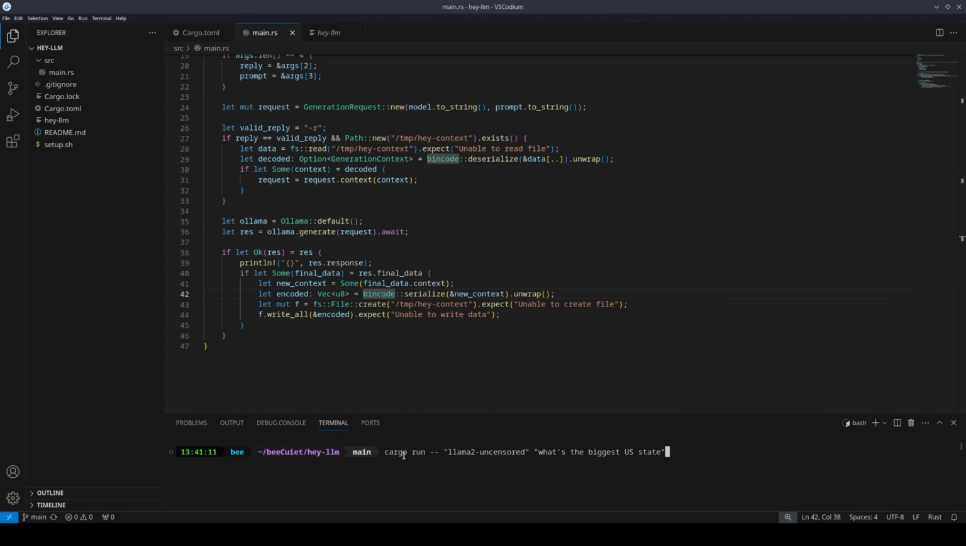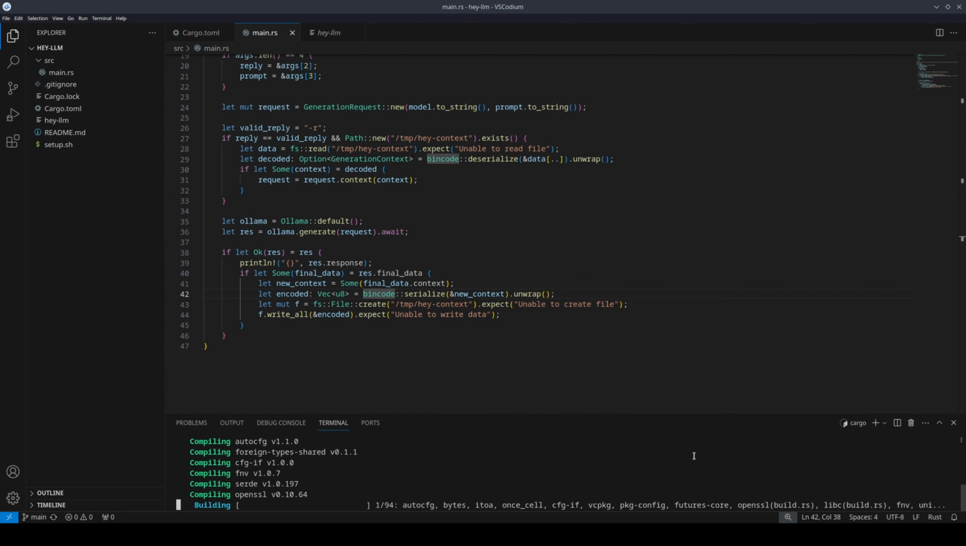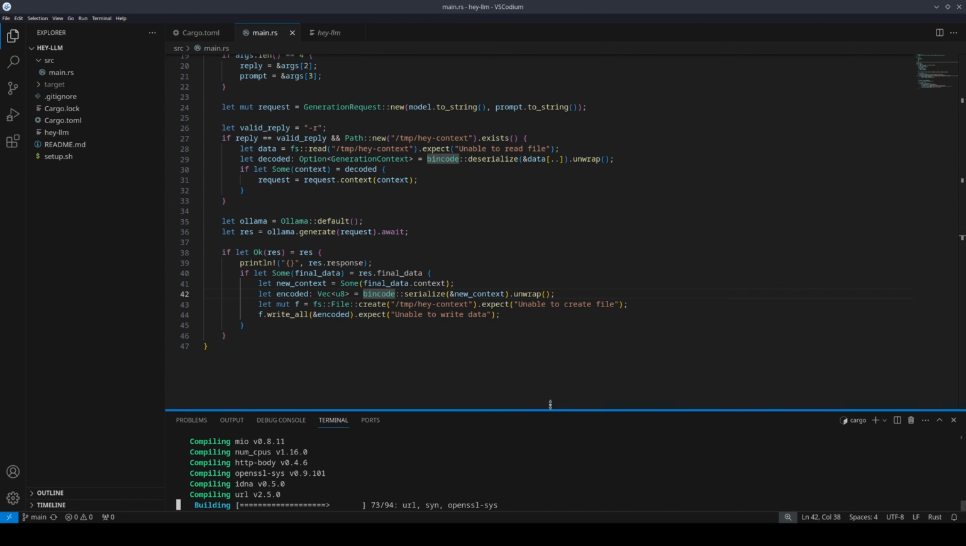So let's give it a run. We're going to do cargo run llama 2 uncensored. This is command line arg1 and command line arg2 is the prompt. What's the biggest US state? So this is not a reply. This is just a single start to a chat. It's going to take a second to build it all, but it will.